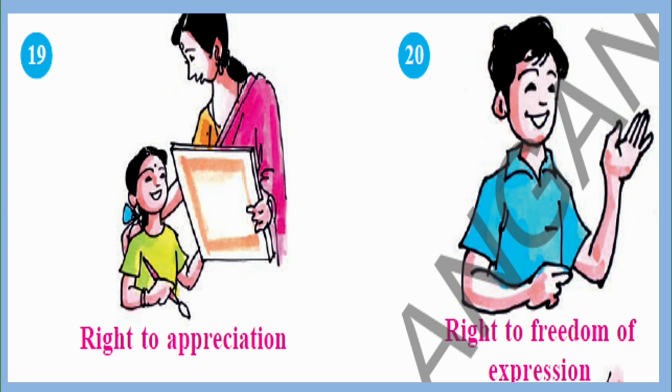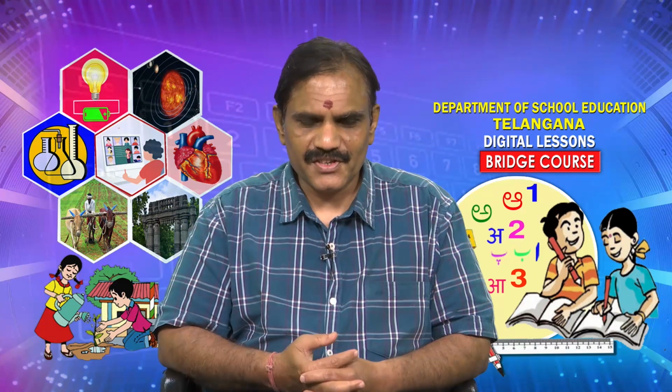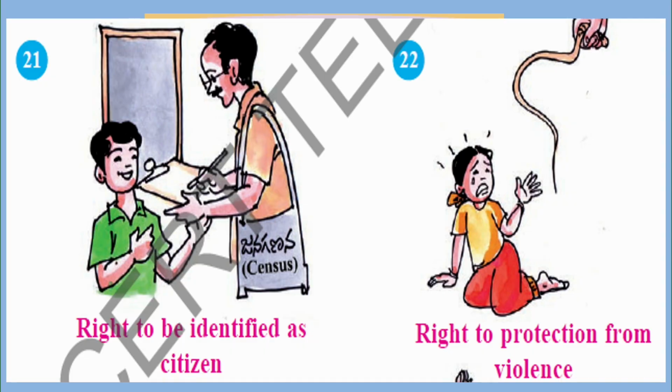And the right to freedom of expression is very important. Whatever your feelings are, you have the right to express them. So all these things are very essential for the development of the child. And the right to be identified as a citizen: in the census your name will be there. Whether you want to take the Aadhaar card, yes, you can have it. So this indicates that you are a citizen of the country.